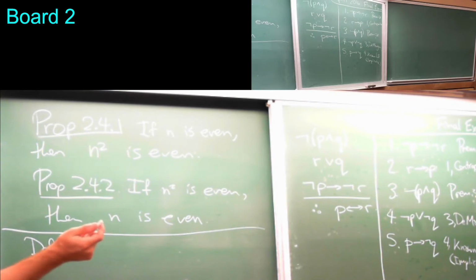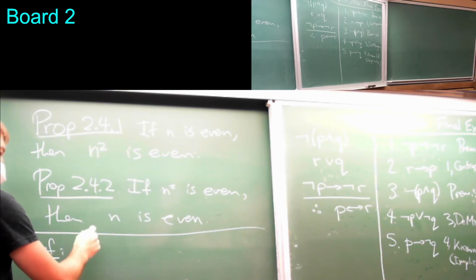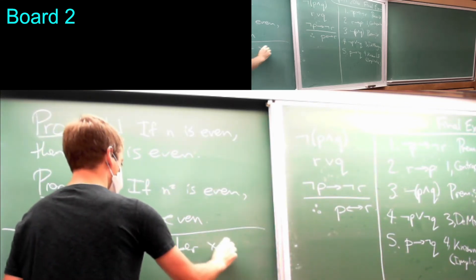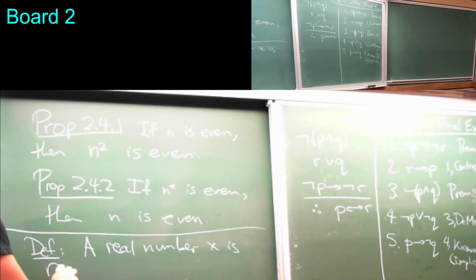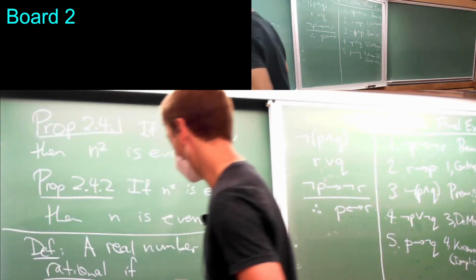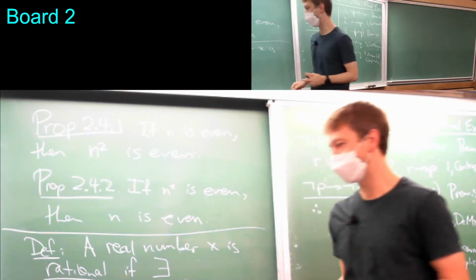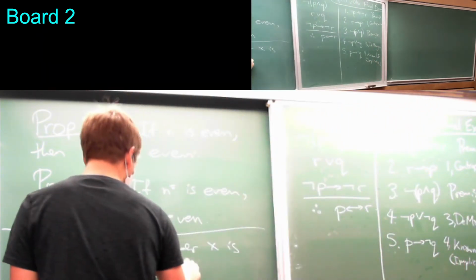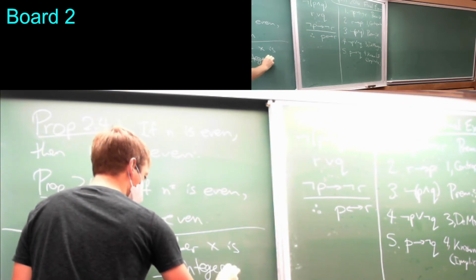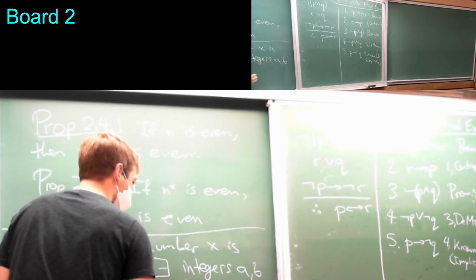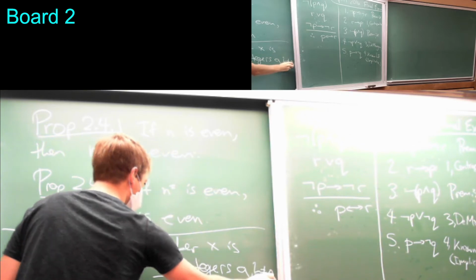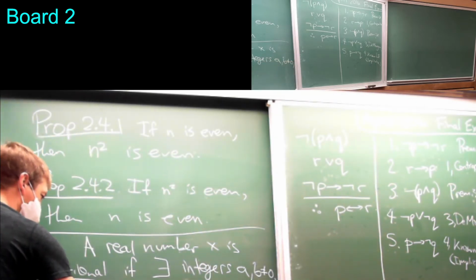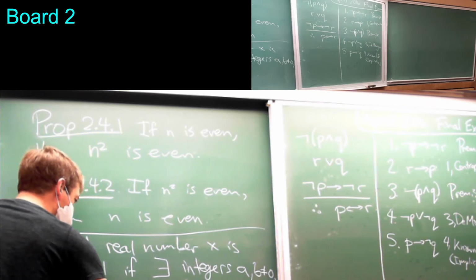So you probably have heard of these words before, maybe. I don't know. A real number x is rational if there exists, remember what this backwards e means, there exists, integers a and b, where b is not 0, such that x equals a over b.